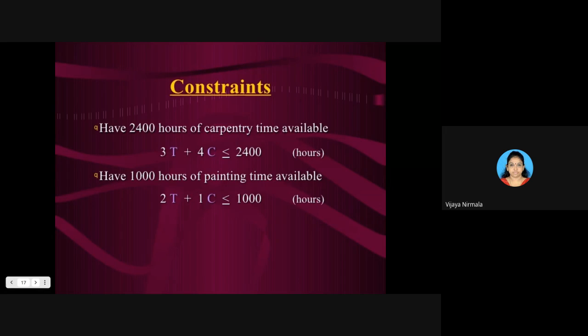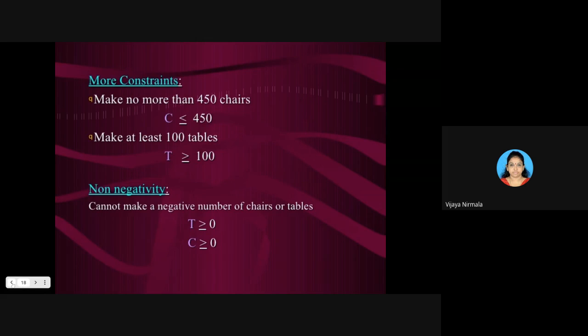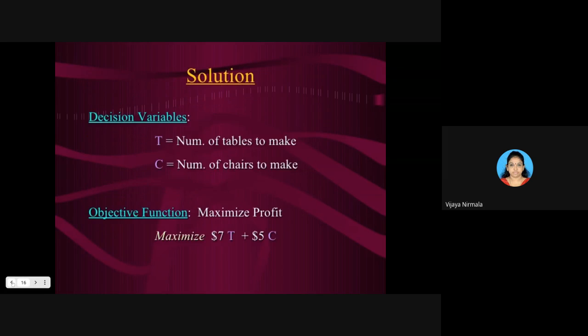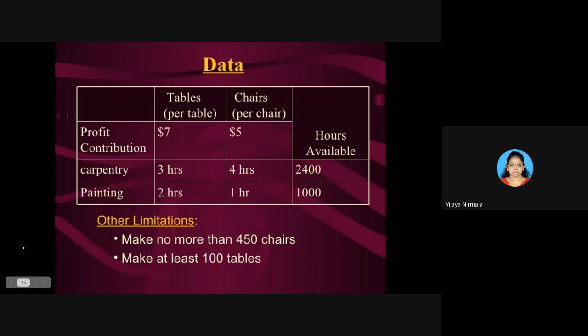Right now, if you move to, we have written the constraints, right? And still there are more constraints that they have written. What are the more constraints? You can move to the 15th slide. In the 15th slide, you can see that other limitations also they have given. Other than the restrictions, other than the constraints given, they have given some more other limitations. That is depending upon the problem.